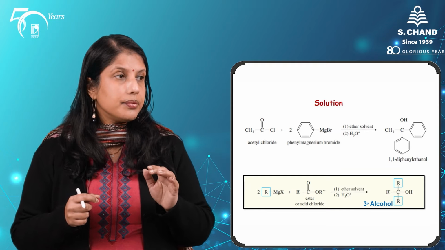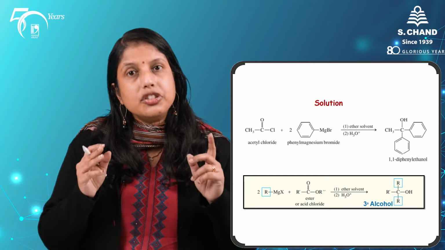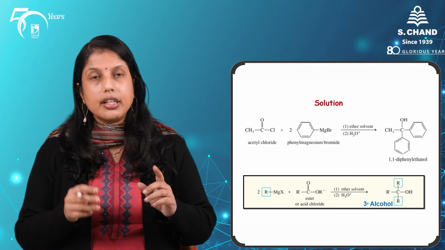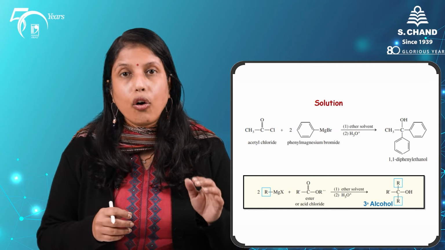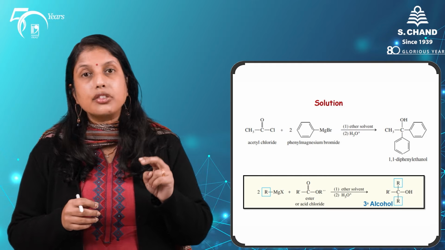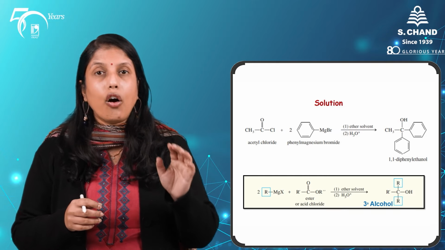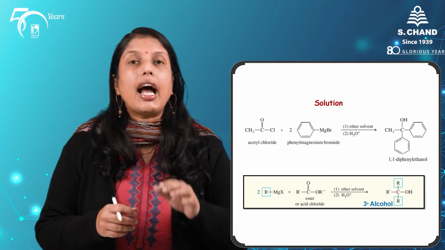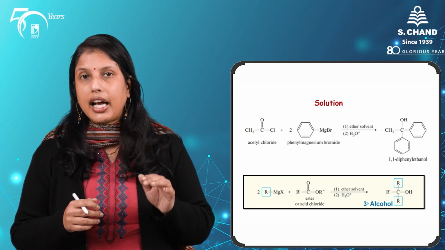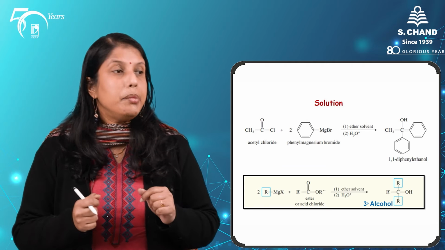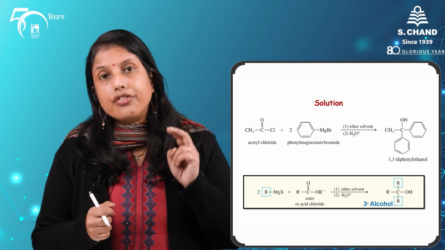1,1-diphenyl ethanol. So, in general, remember that acid chlorides or esters react with 2 equivalents of the Grignard reagent, and they always give the tertiary alcohols. Why? Because addition of the first equivalent of our Grignard reagent to the acid chloride converts it into a ketone. But the reaction does not stop there.